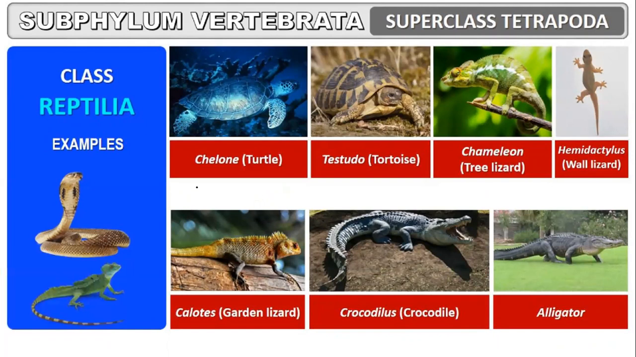Chelone, which is a turtle. Testudo, which is a tortoise. Chameleon, tree lizard. Hemidactylus, wall lizard, important.